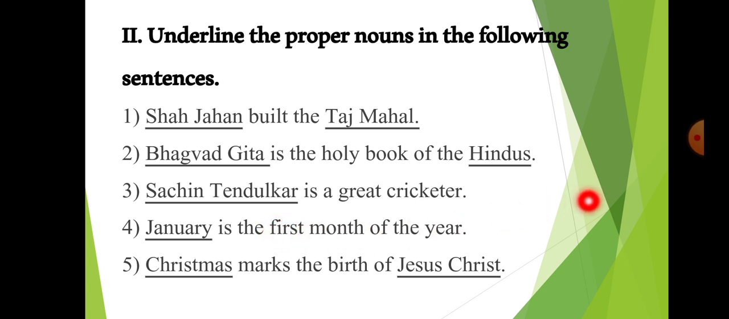Then fifth sentence is Christmas marks the birth of Jesus Christ. Now Christmas is a festival of Christians. So Christmas is a special name given to a festival. That is why Christmas is a proper noun. And Jesus Christ, okay, it is also a special name of a person. That is why Jesus Christ is also a proper noun.